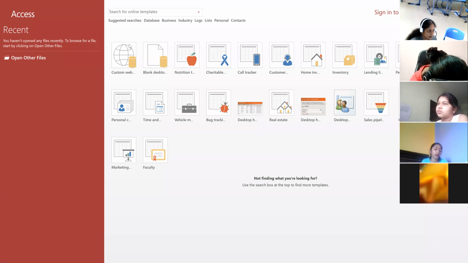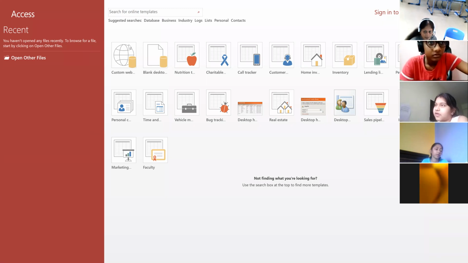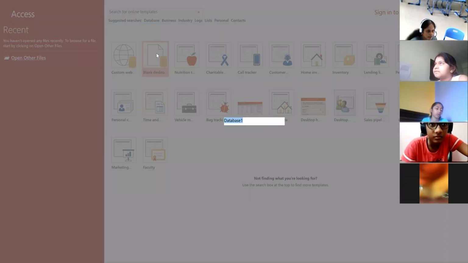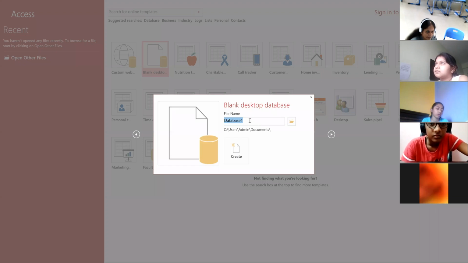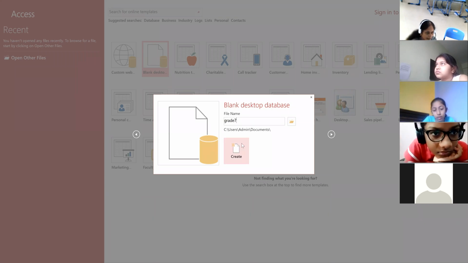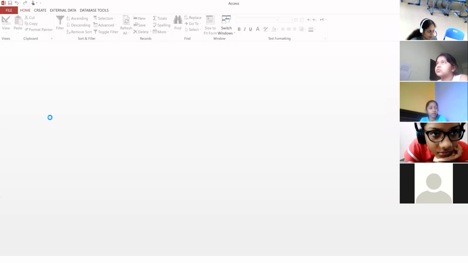Yeah, this is your MS Access. In this we have to create a blank desktop database. It will ask for a file name first, so we have to mention the file name in the beginning only. Okay, I'll mention grade 7. Okay, create. So it will create a blank database.